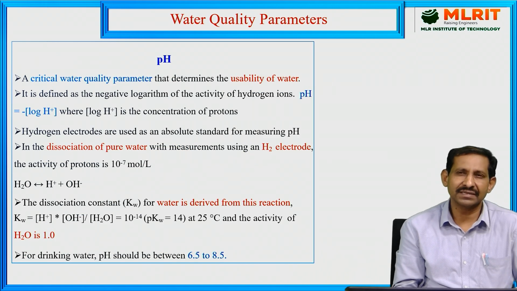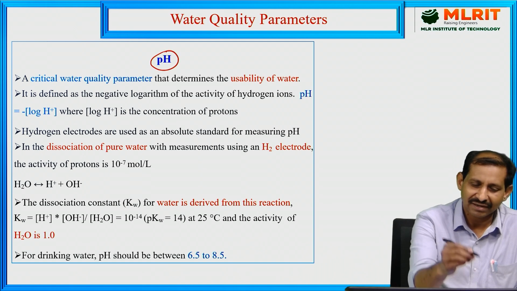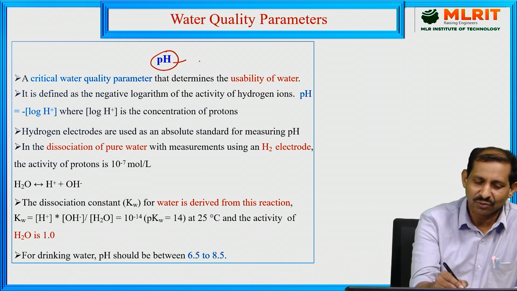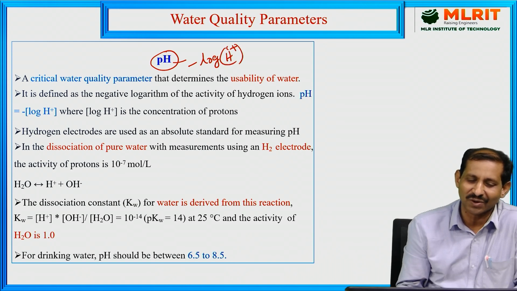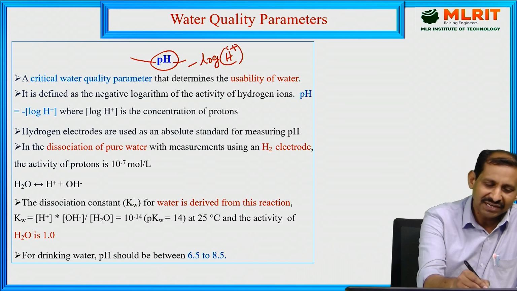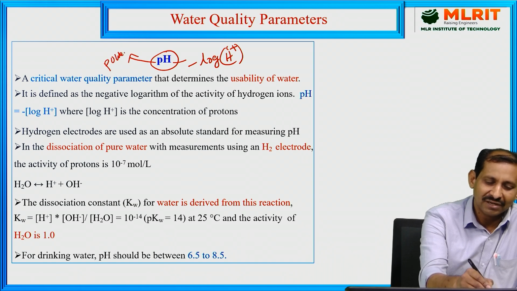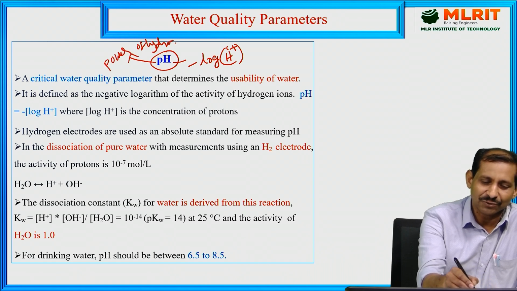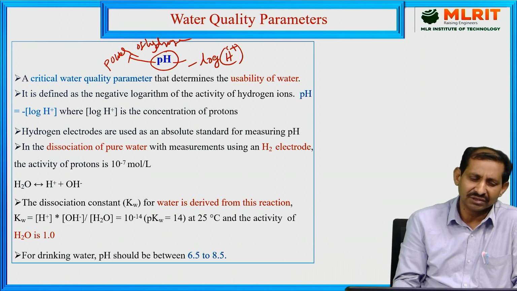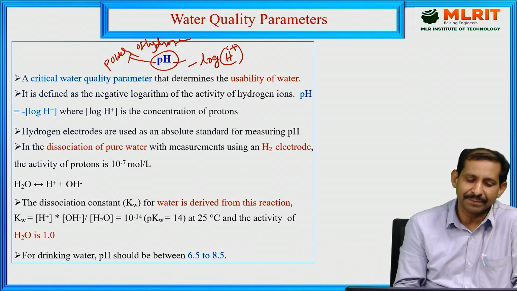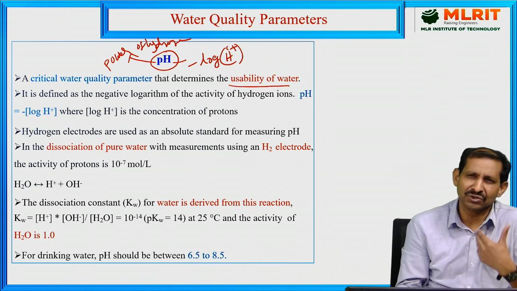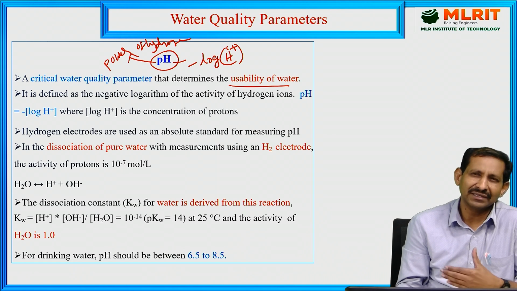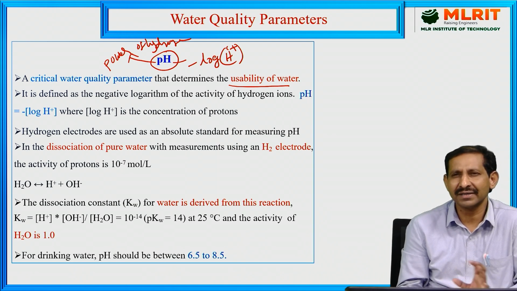The first parameter is pH. The definition of pH is the negative logarithm of the H plus ion concentration. The abbreviation pH expands to the power of hydrogen. pH is a critical water quality parameter, because it determines the usability of water. Whether pH is lower or higher, it is very crucial for all industries using water.